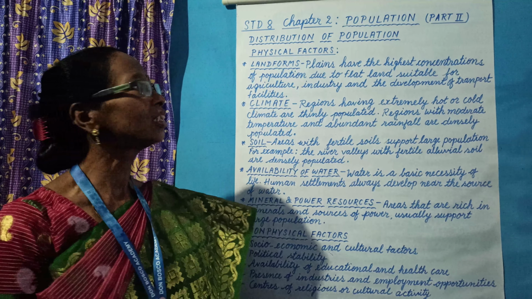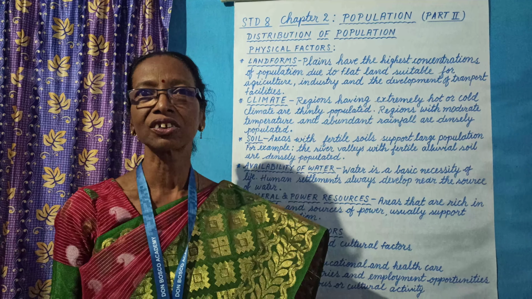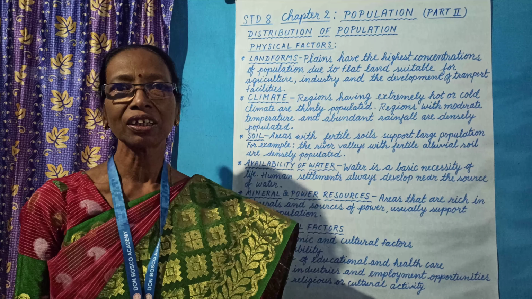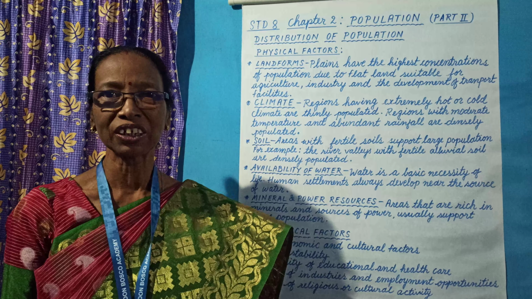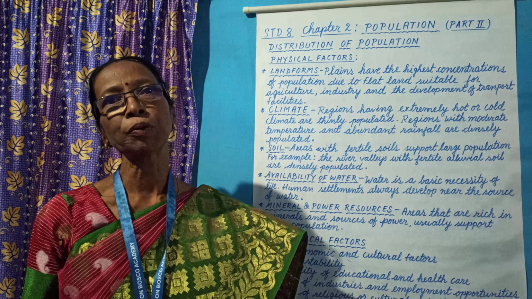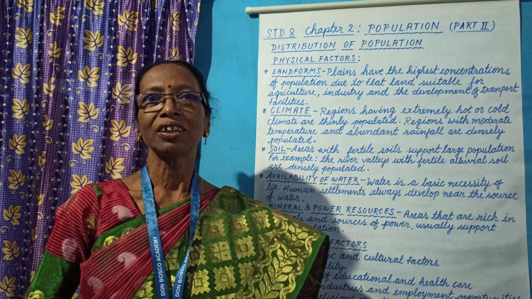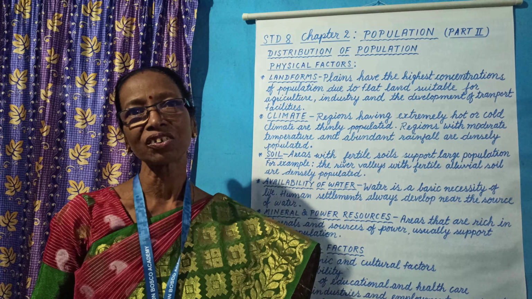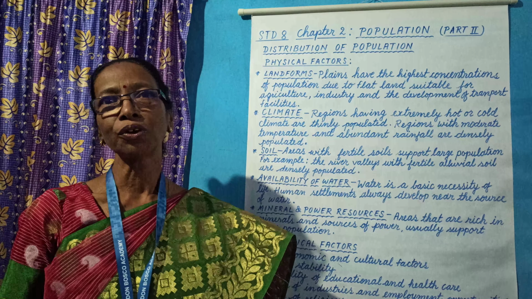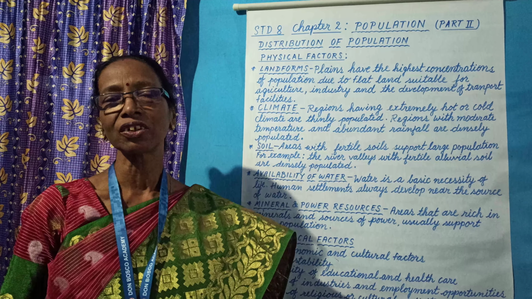If you look at the distribution of population, there are some factors which affect it. Everywhere in the world, the population is not evenly distributed. Where there are plain areas, fertile land, or all facilities, there is a large population.